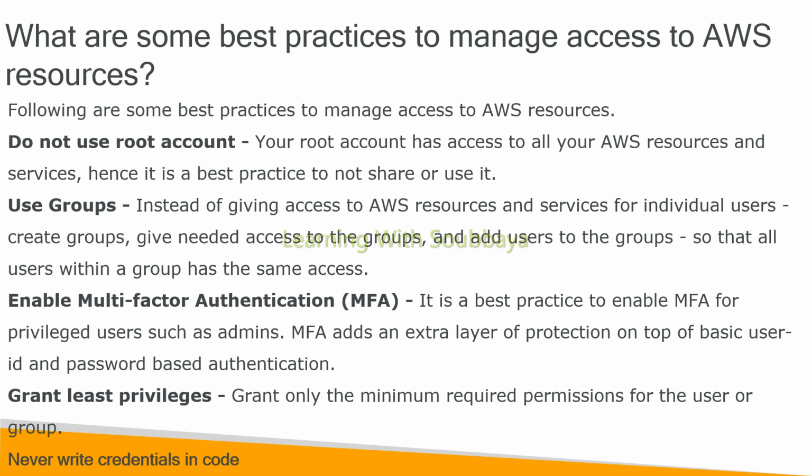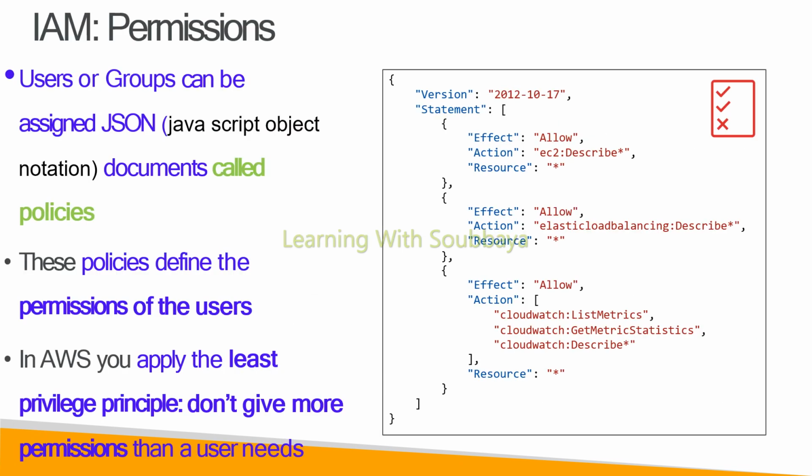So instead of giving complete permission to the users, what is required for the particular user? That is the minimum permission we can provide to them, not all the permission for a single user, which is not okay. Never write credentials in the code. These are the best practices we have to follow while working with AWS resources.